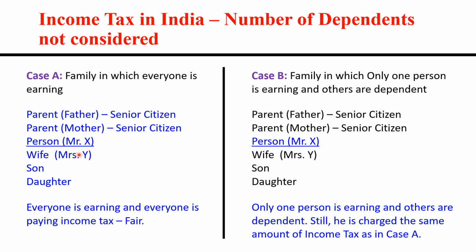If all the people are earning and paying the income tax, that is fair. But if one person is earning and supporting the life of others, others are dependent on him, and he is paying the same amount of income tax, this situation is not fair.